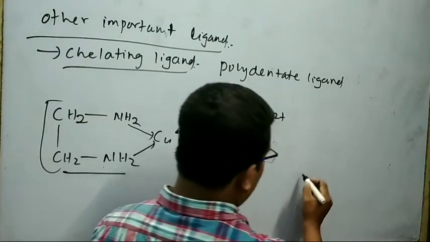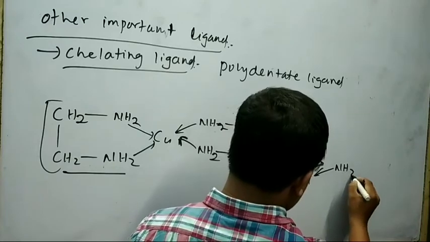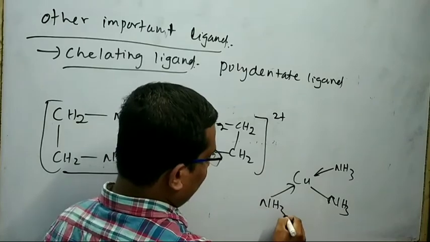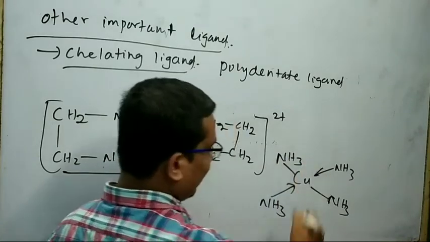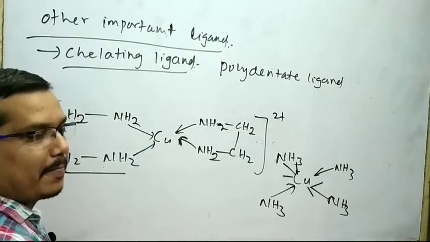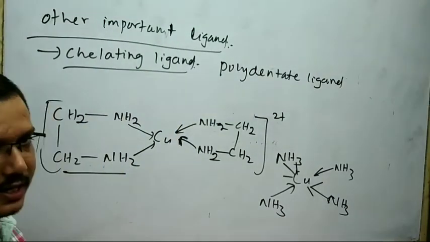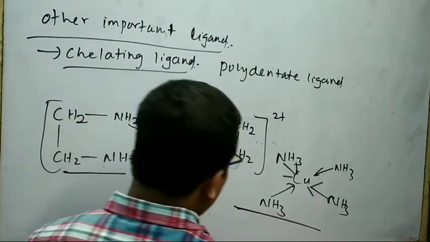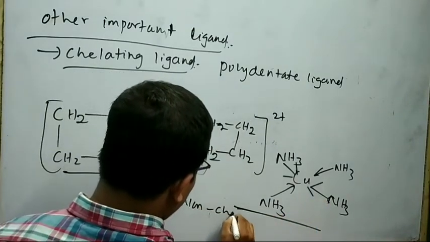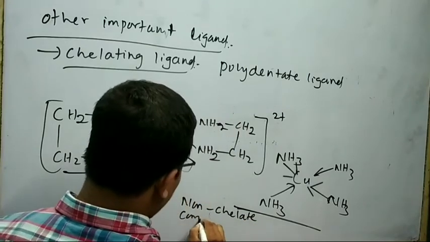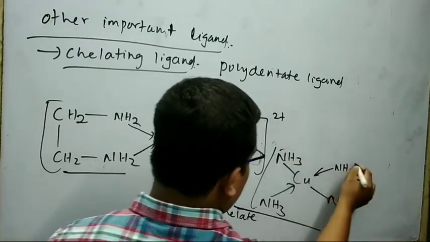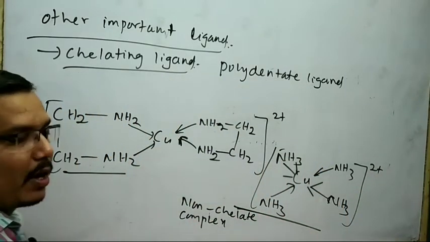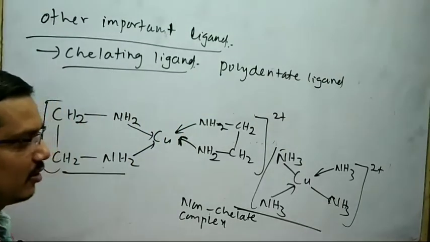Suppose I will take another example. Here the central atom is copper. Here the ligand is NH3. NH3 is not a polydentate ligand, it is a monodentate ligand. This is not said to be a chelating complex, it is said to be a non-chelate complex, because there is no formation of ring-like structure.